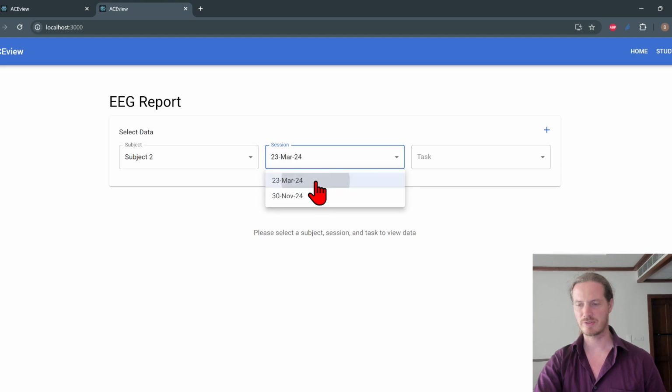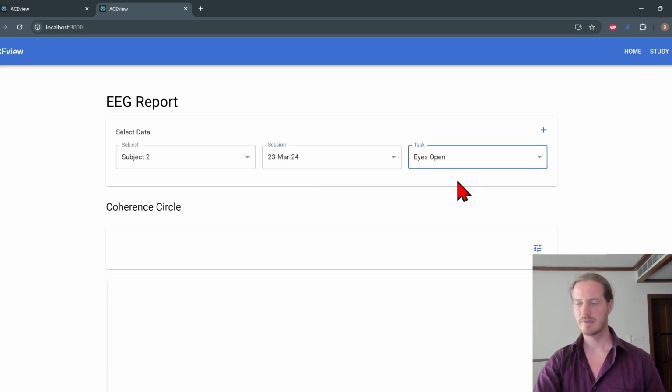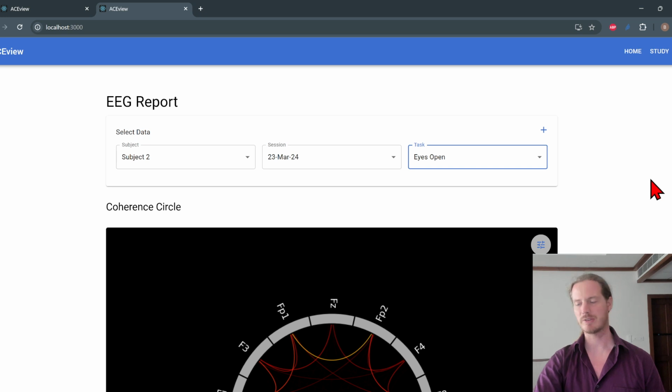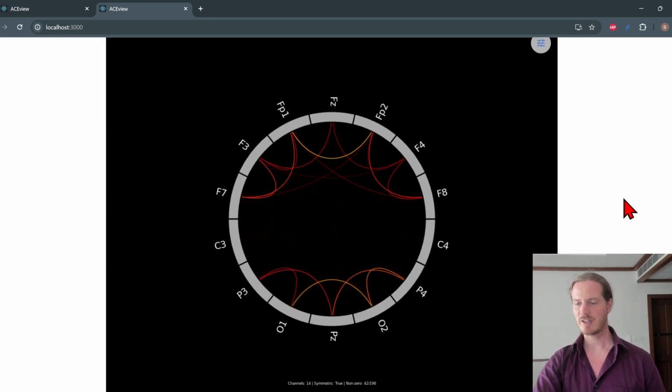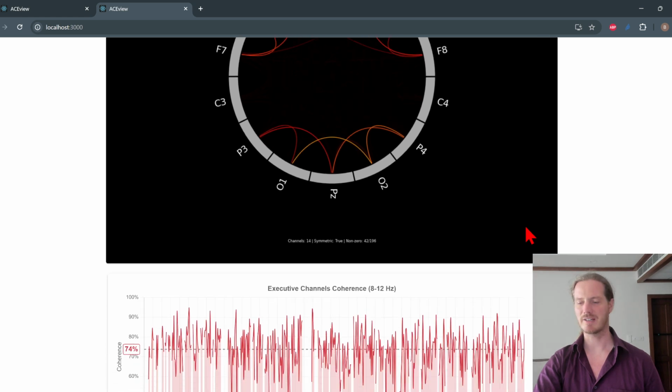So let's look at their first session, and they had their eyes open. During that period of 10 minutes with their eyes open, they were thinking about the activities of their day. And during those whole 10 minutes, this on average was their coherence, this much in the front, this much in the back, and let's see the numbers behind that.